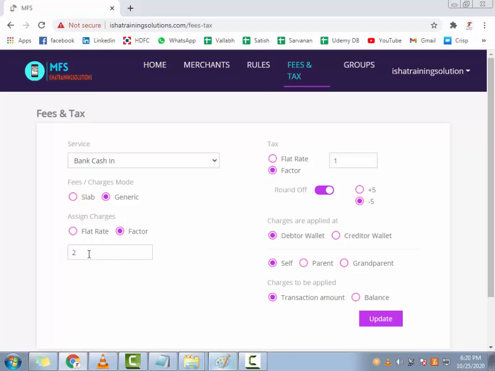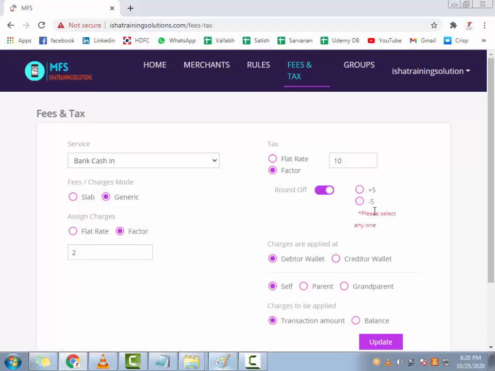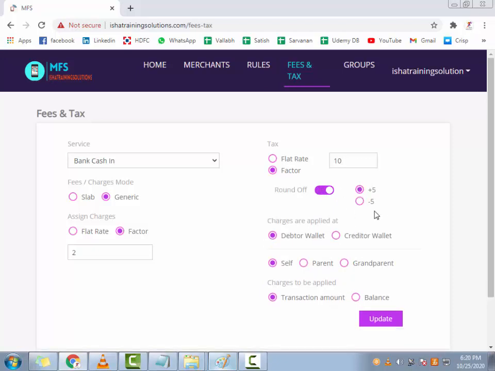Let's say you pulled out 100 rupees from the bank, so 2 rupees; if you pulled out 1000 rupees, then 20 rupees will be your tax. And on top of it, let's say 10% is your tax. So 2% means 2 rupees is your tax, and you can round it off to whatever it is. So plus 5% or whatever it is. And again you can say whether you want to charge it on the debitor's wallet or the creditor's wallet, and then you can update it.